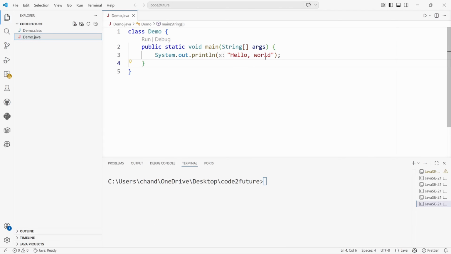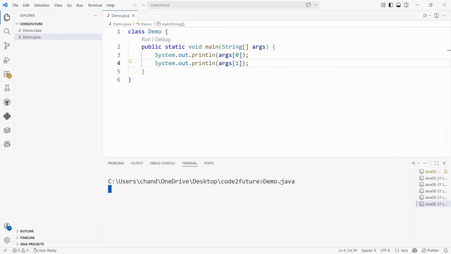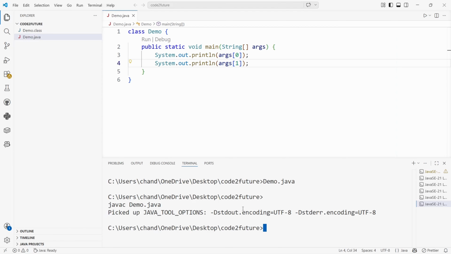Now what I will do is remove Hello World. Instead of Hello World, I will give args[0], and I will copy this line and paste it in the next line, and instead of 0 I will use 1 here, and save it. I will save the file as Demo.java. After that, I will compile it with javac Demo.java. I have compiled it and there are no errors.